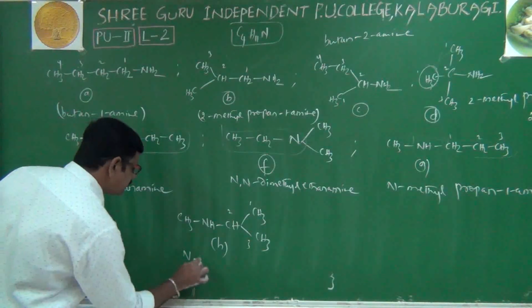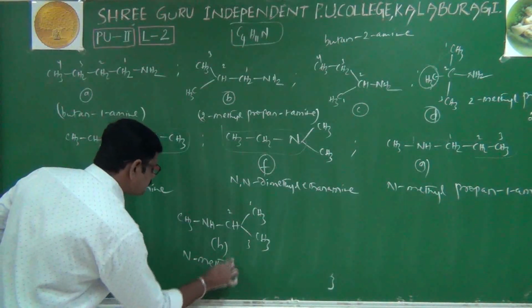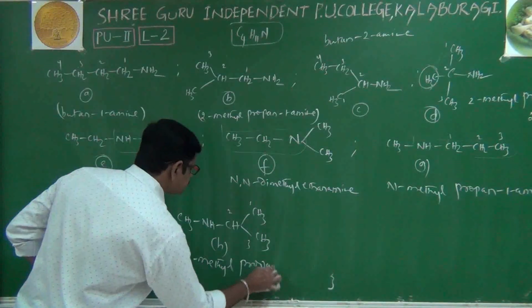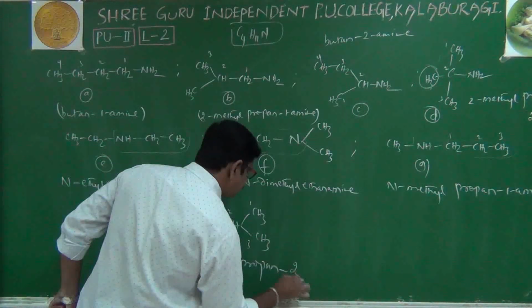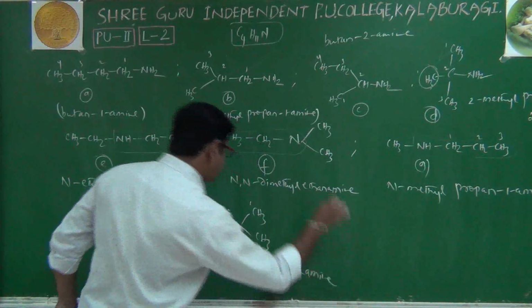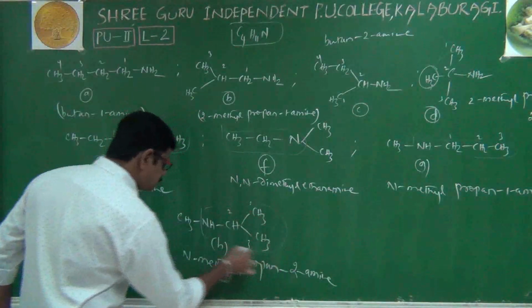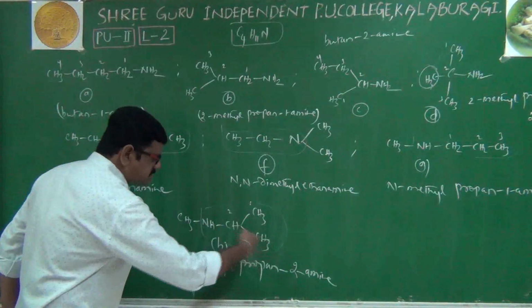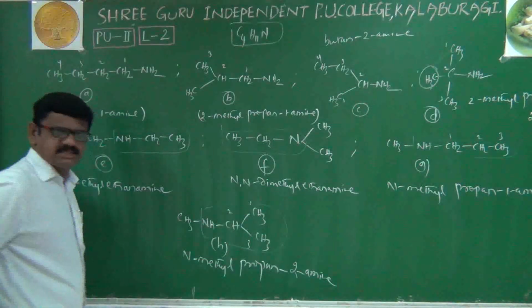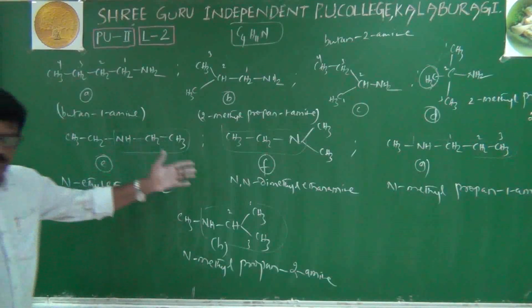N-methylpropane-2-amine, because this is the parent chain and in this it is the longest chain, 1, 2, 3. That's it. Then questions number 1 and 2 we have both completed.